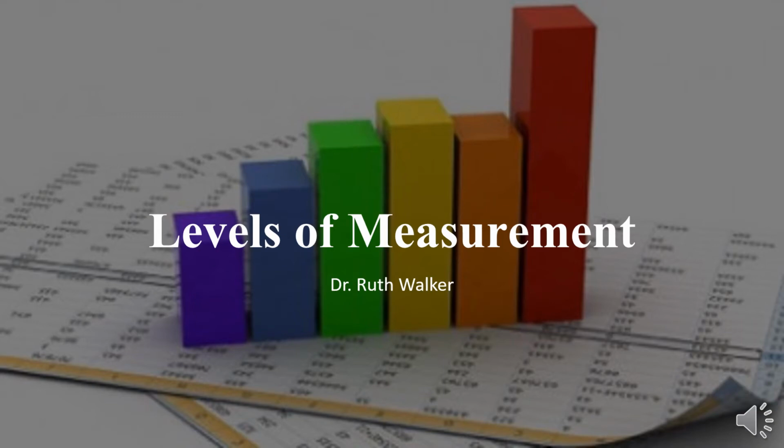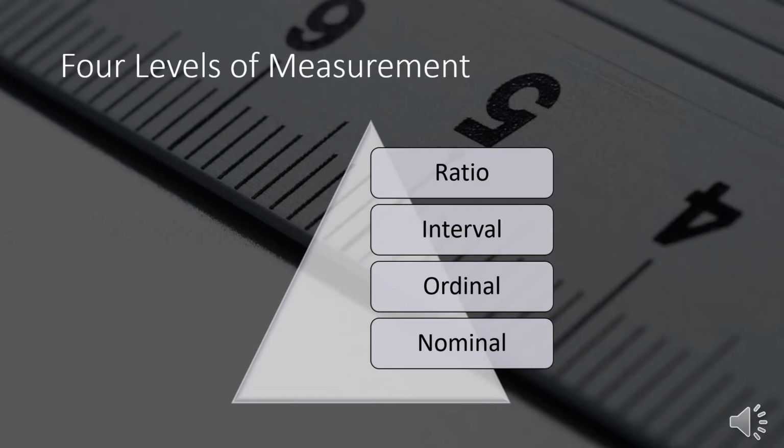When it comes to numbers and statistics, not all numbers are created equal. Knowing the level of measurement tells us the kind of data that we're working with and the types of statistics that we can do with that data. There are 4 levels of measurement: nominal, ordinal, interval, and ratio.